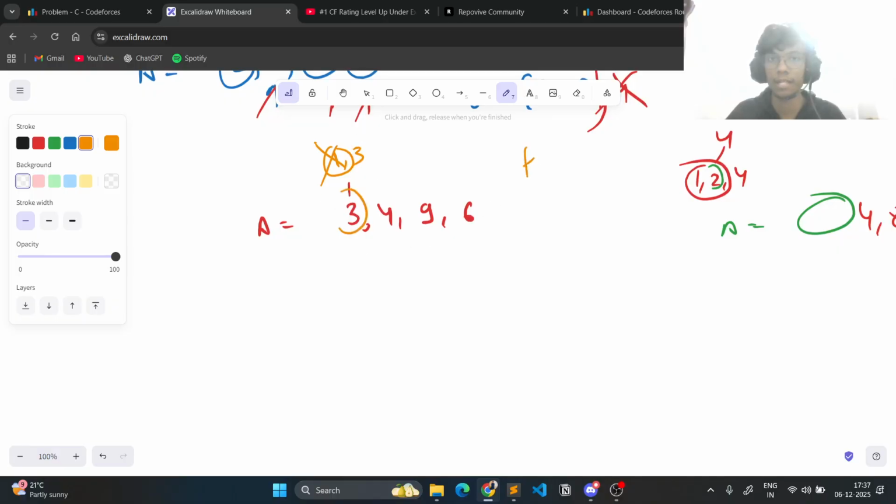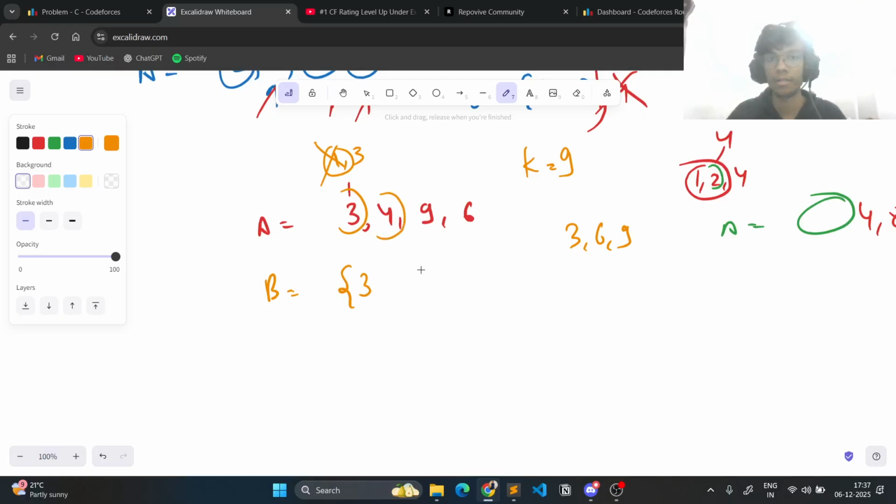So let's say k was 9, right? If k was 9, then we can start from 3 and see the multiples of 3 up to 9, which are 3, 6, 9, all of which are present in the array. So 3 is a valid candidate, so I'll just add this to a set B, since every multiple of this is contained in set A.